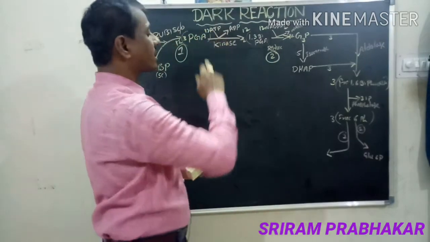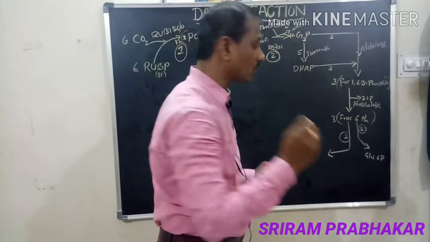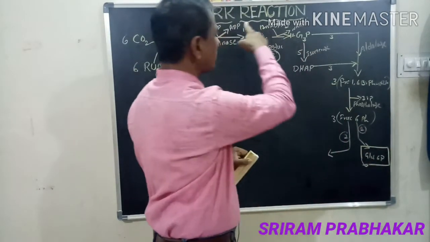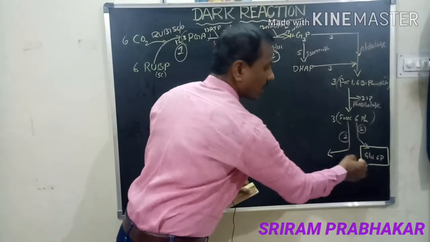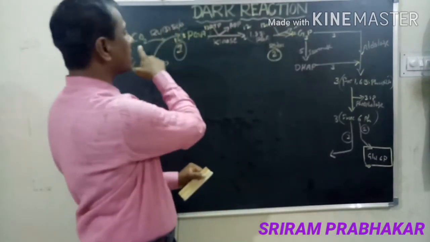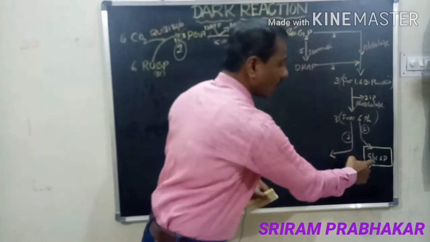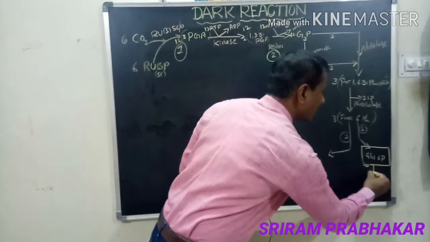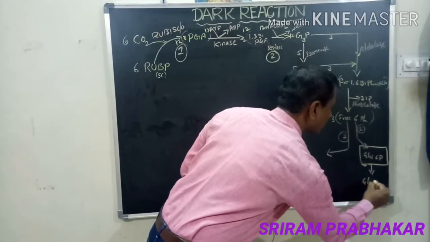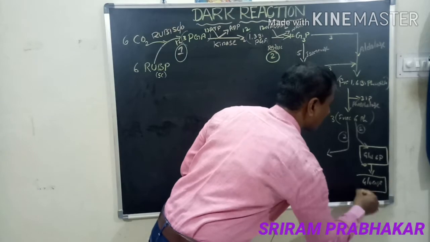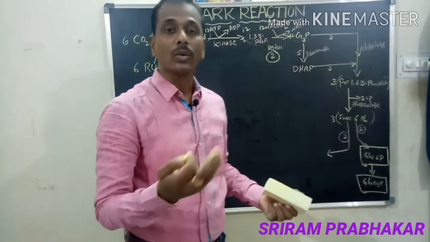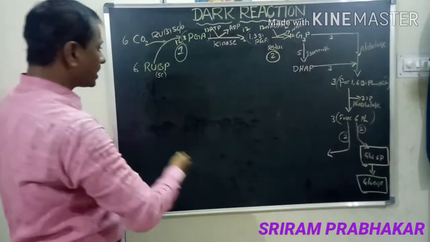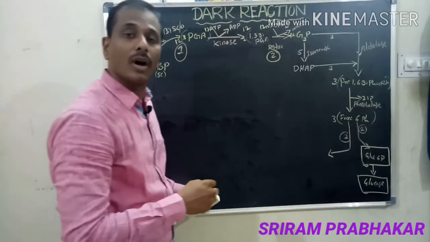So what is the dark reaction? Synthesis of carbohydrate, that means glucose. See here, this is the product of the dark reaction. 1 molecule of glucose. When 6 molecules of carbon dioxide are received here, 1 molecule of glucose 6-phosphate is synthesized. Finally it is converted into glucose. When it loses its phosphate, it can convert into glucose. That is the product of the dark reaction. So the remainder completely helps in the reformation of RuBP.